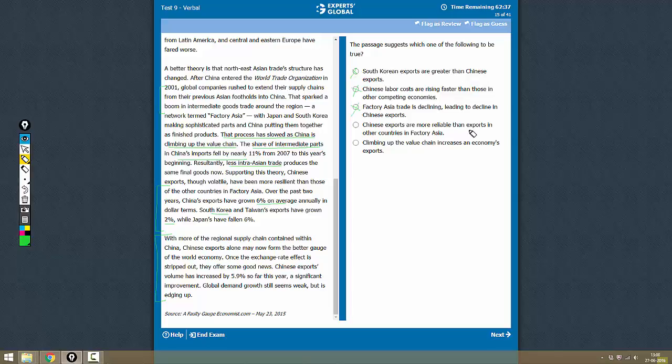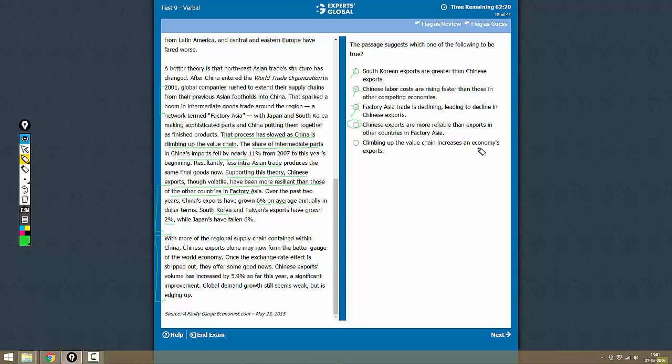Chinese exports are more reliable than exports in other countries in factory Asia. Yes, that is what it says here. Supporting this theory, Chinese exports, though volatile, have been more resilient than those in other countries in factory Asia. So this is correct. Let's keep it on hold.